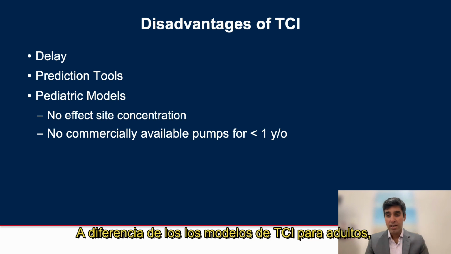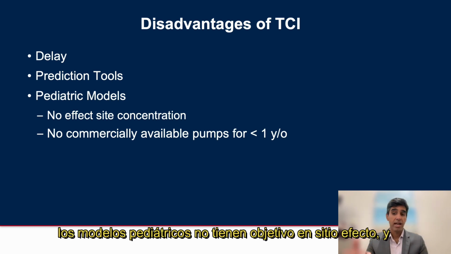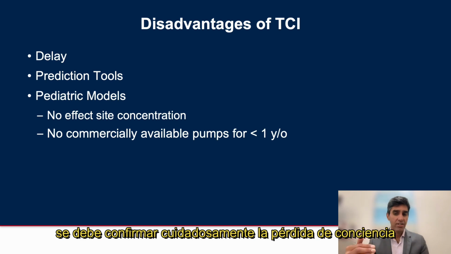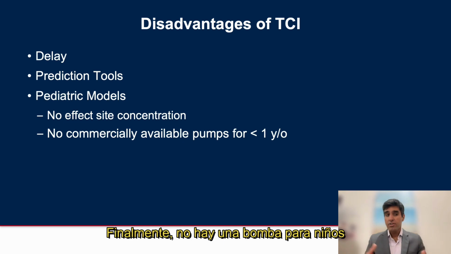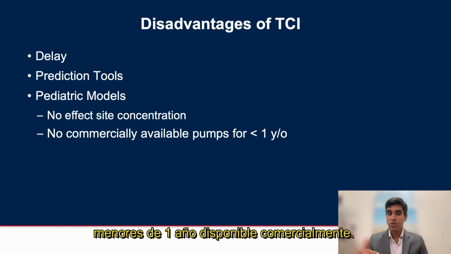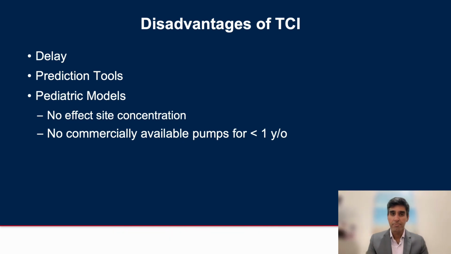Unlike adult TCI models, pediatric models have no effect site prediction, and really care should be taken to confirm loss of consciousness prior to administration of either a neuromuscular blockade or insertion of an airway device. Finally, there's no commercially available pump for children younger than 1 year of age.